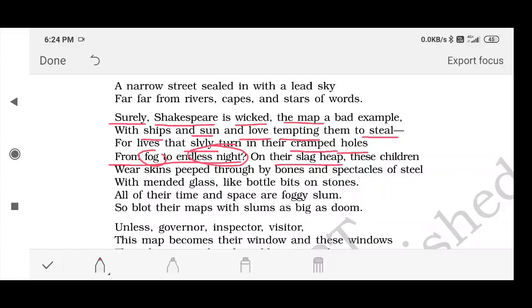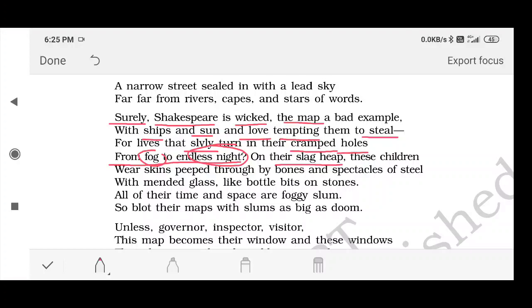So their bodies are so bad, so dirty, or unhealthy, or maybe sick, that they are compared here with garbage heaps. That is why he has written on their slag heaps, means on the garbage dumps, or maybe on their bodies, because their bodies are so dirty, they look like slag heap, they look like garbage heap.